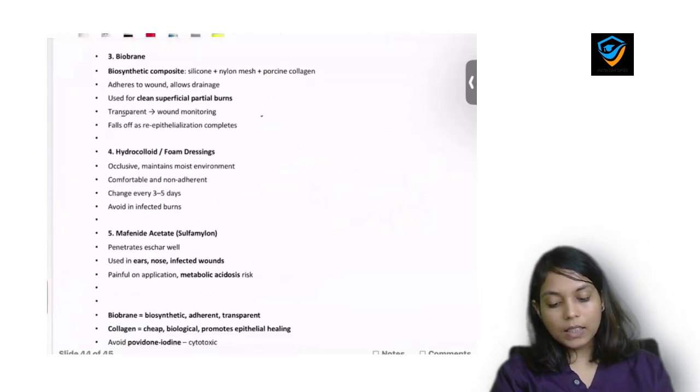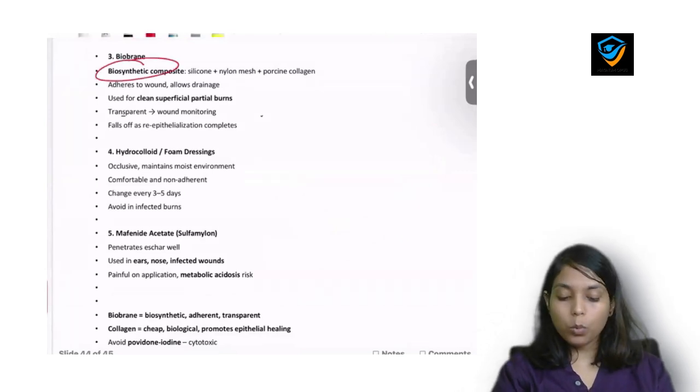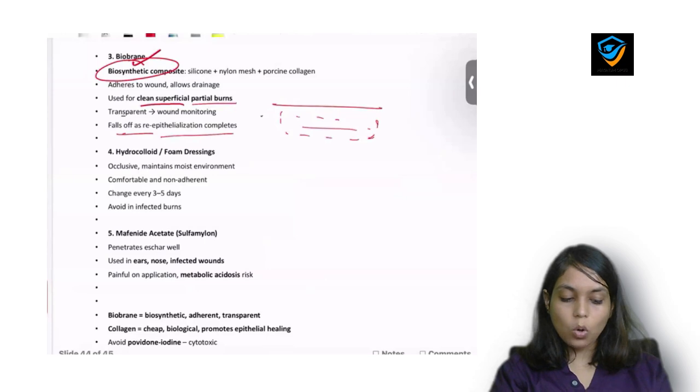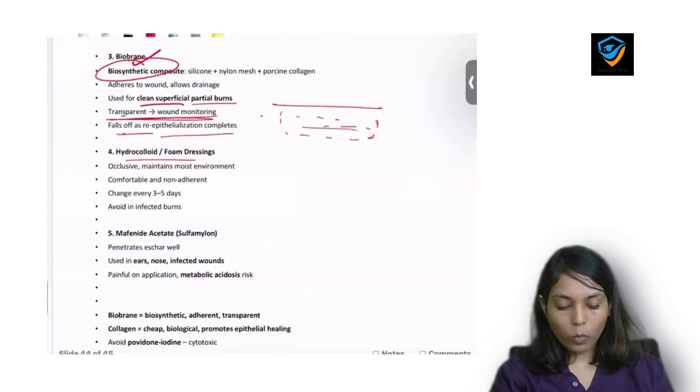Now next is BioBrain. BioBrain is the only biosynthetic composed dressing material which we use in clean superficial burns. Okay, and one more important thing about it is it falls off when reepithelialization starts. Okay, and BioBrain is transparent, so we can watch the progress of wound healing when we use BioBrain as a dressing material.